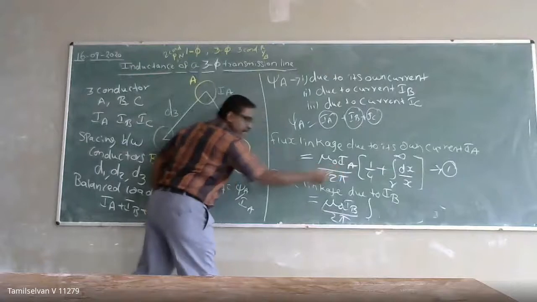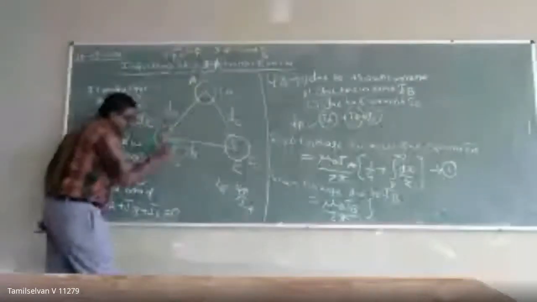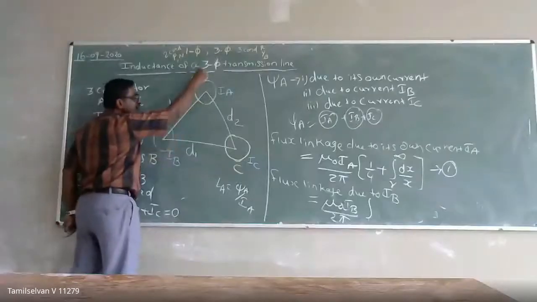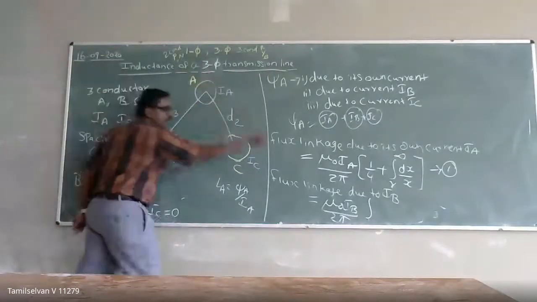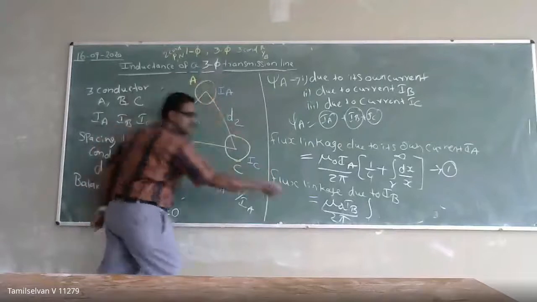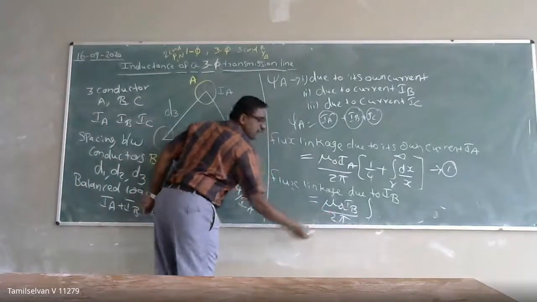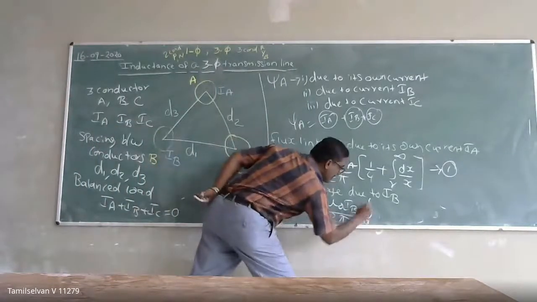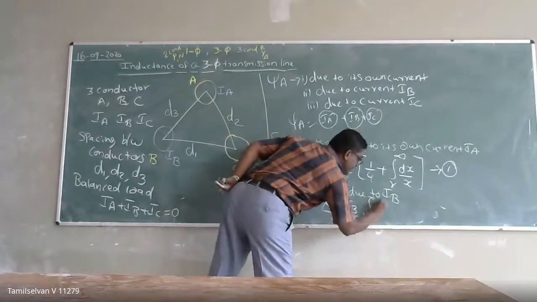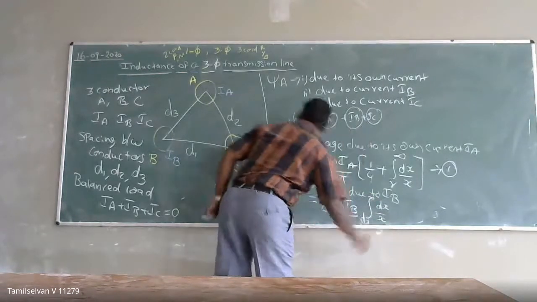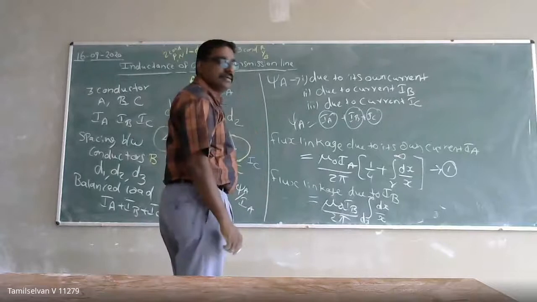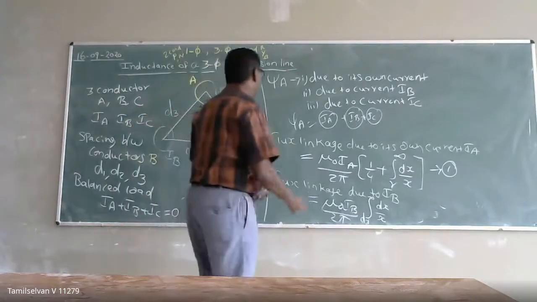When the current flows through conductor B, the external flux linkage will be linked with conductor A. So that's nothing but mu naught IB by 2 pi, integral from D3 to infinity of dx by x.